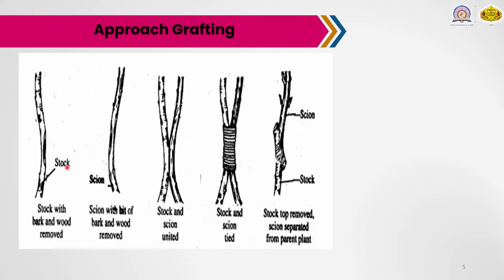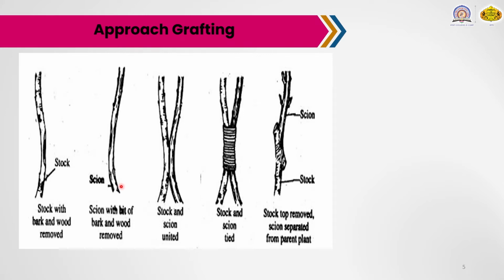These are the portions of stock with bark and wood removed, and the scion is the stem-like portion. The cuts made should be absolutely flat, clean, even and smooth.